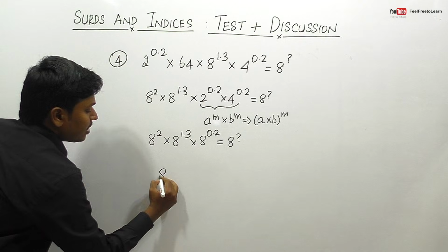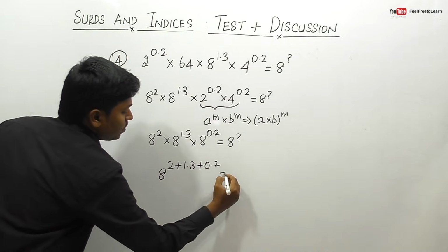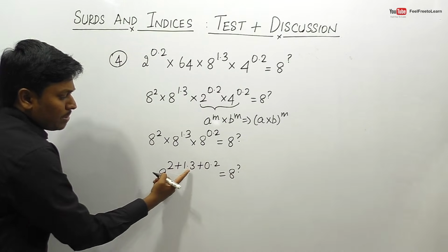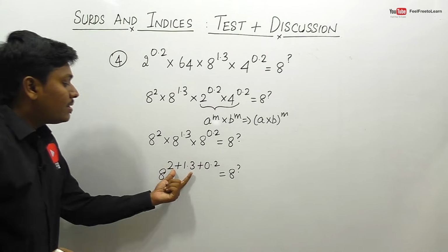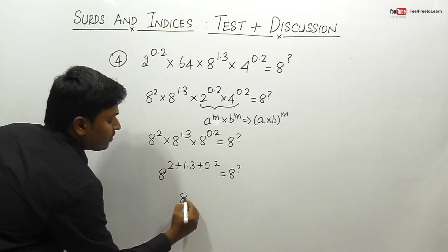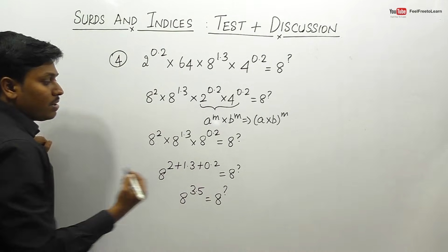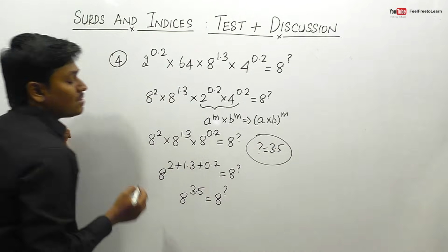So finally this can be done as 8 power 2 plus 1.3 plus 0.2 is equal to 8 power question mark. So friends, 2 plus 0.2 plus 1.3 will be 3.5, because 2 plus 1.3 will be 3.3, 3.3 plus 0.2 will be 3.5. So finally we can say that 8 power 3.5 is equal to 8 power question mark. So finally we got the answer for question number 4, that is 3.5.